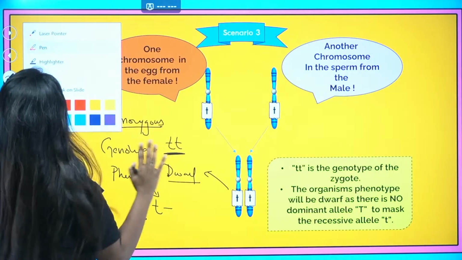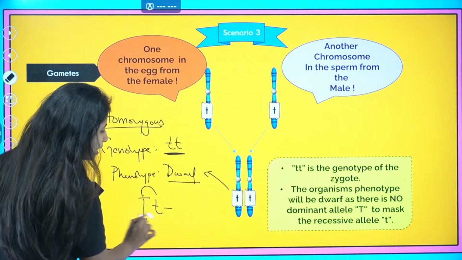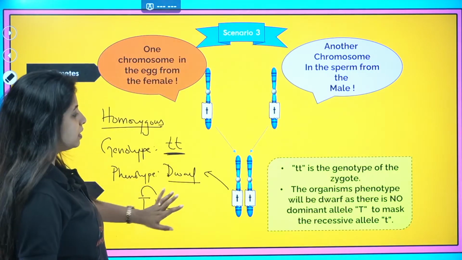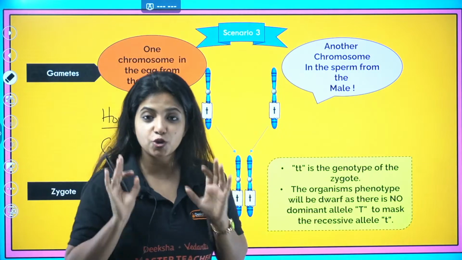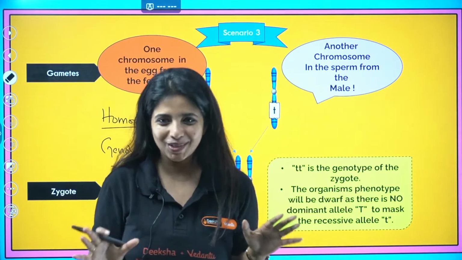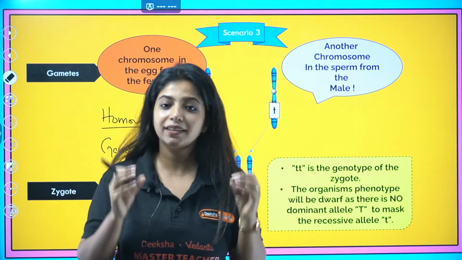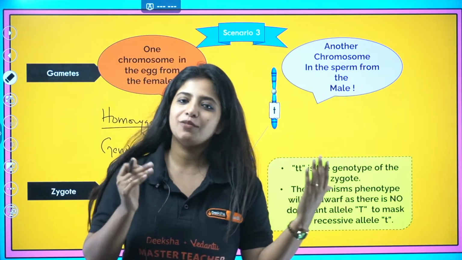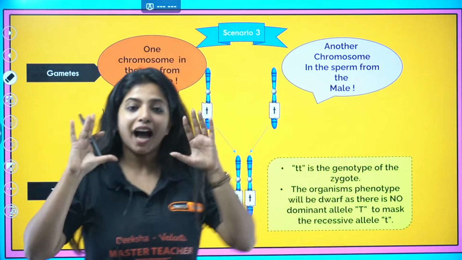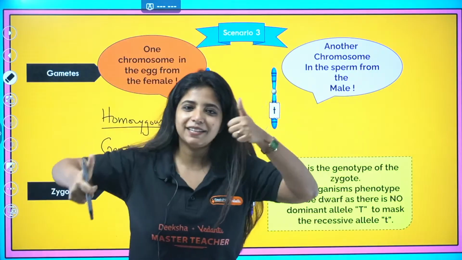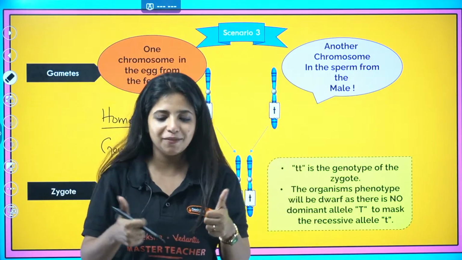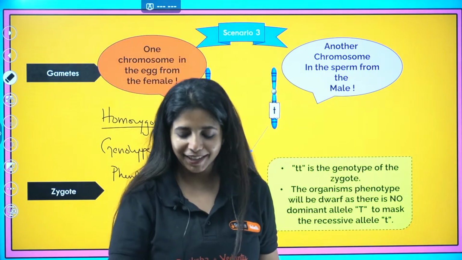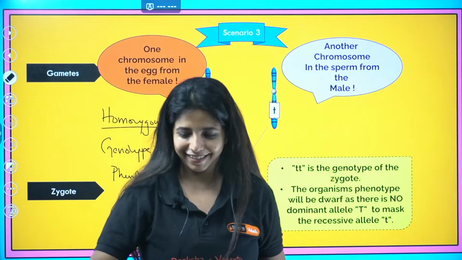So this is a basic concept and you have understood it very clearly. Always remember, the recessive characters show up only when they are homozygous. The dominant characters show up even if they are heterozygous or homozygous. Until this point, is it super clear to you? If yes, can you quickly give me a thumbs up?